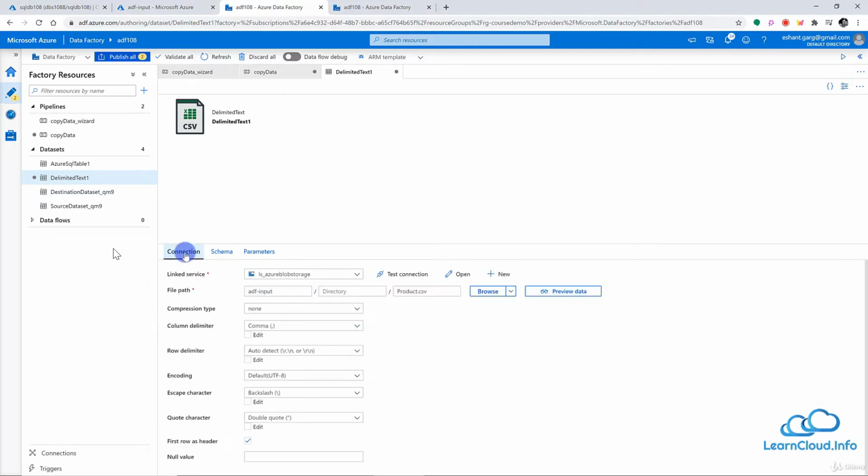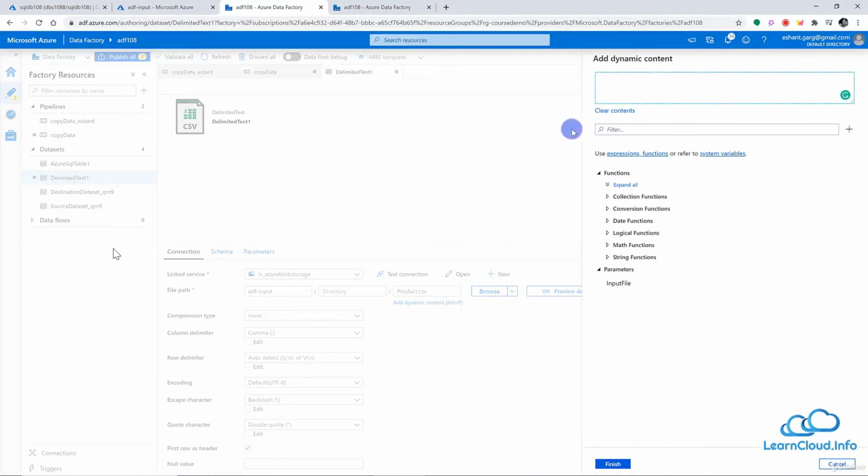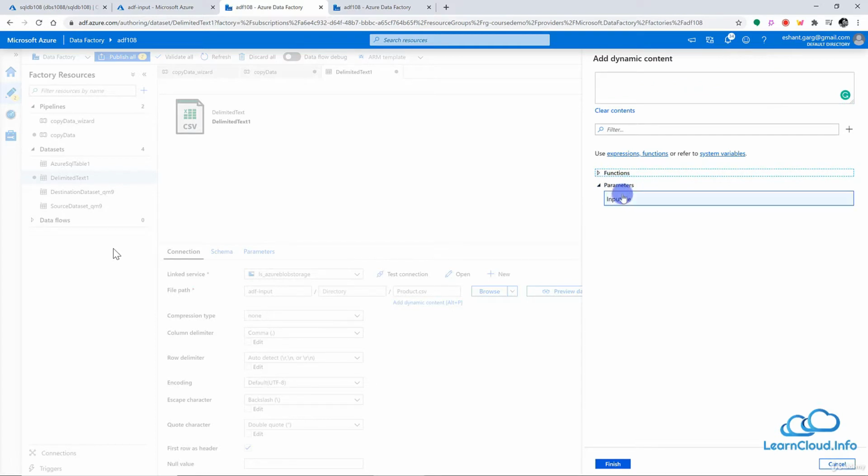Go back to the connection here. Now in this file name, you see I have this option here, add dynamic content. So I will click here, and here I will create an expression to get the value from the parameter. If you see, just close this, we have this parameter section here, and inside we can see the parameter we just created.